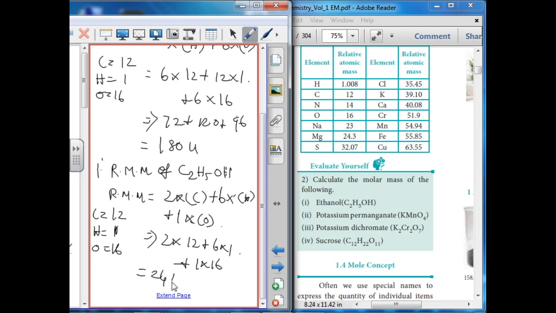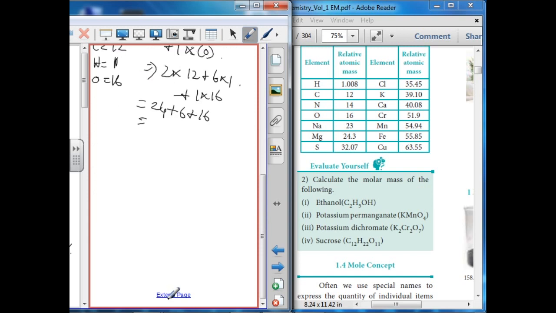So 24 plus 6 plus 16, the answer is 46 U.